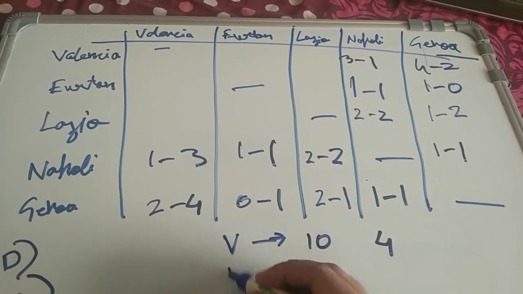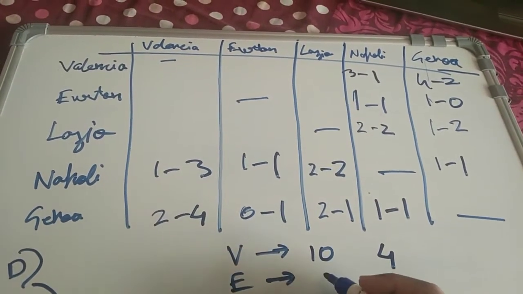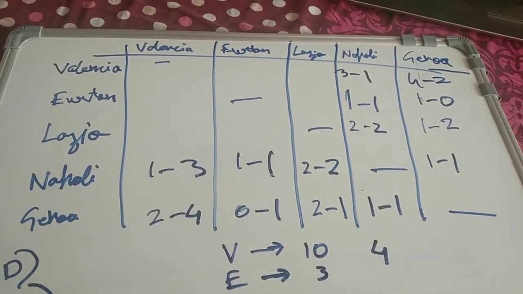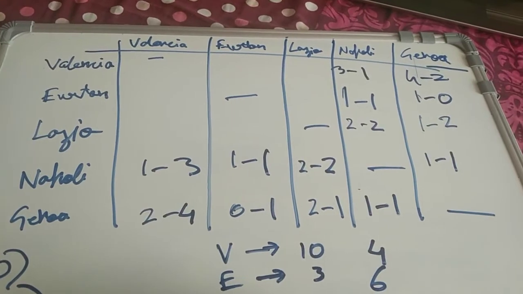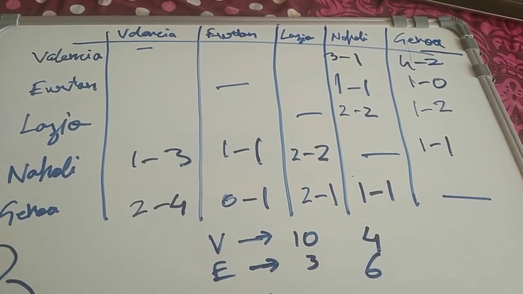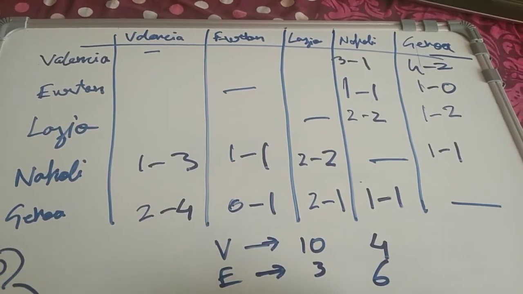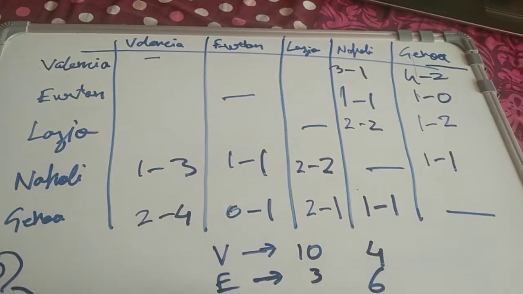Everton has scored a total of 3 goals and conceded a total of 6 goals. Lazio scored a total of 7 goals and conceded 6 goals.